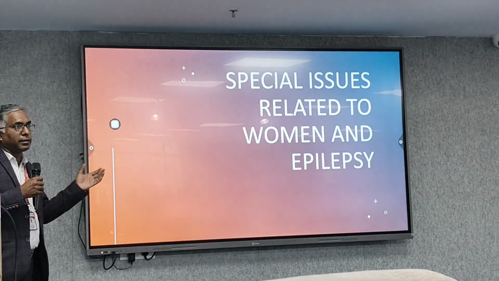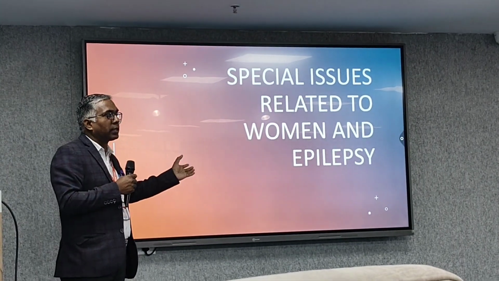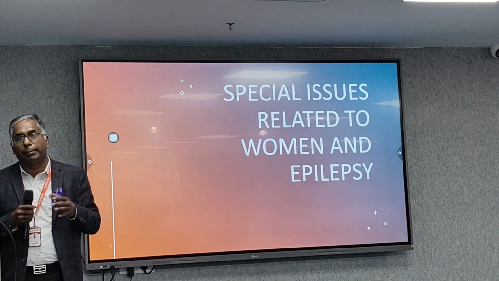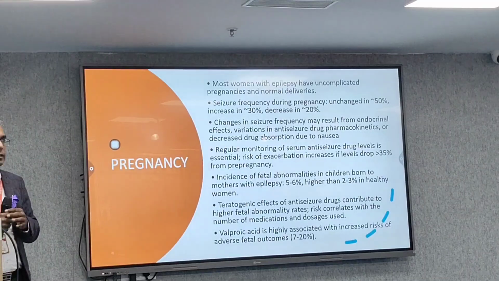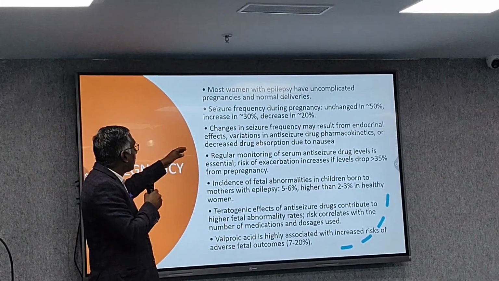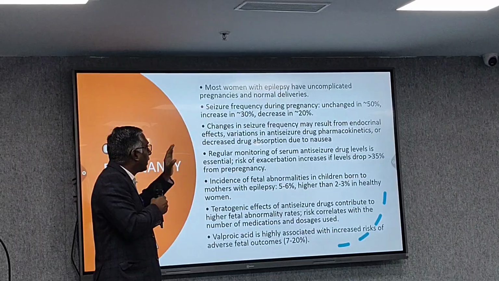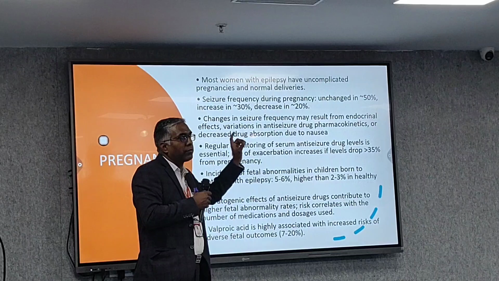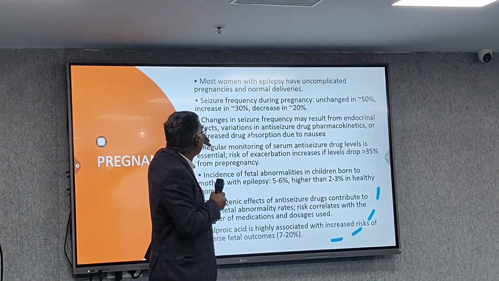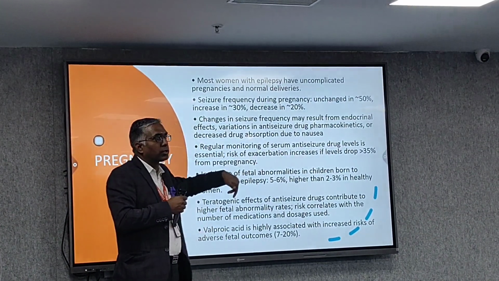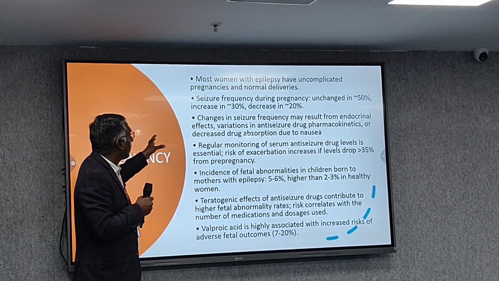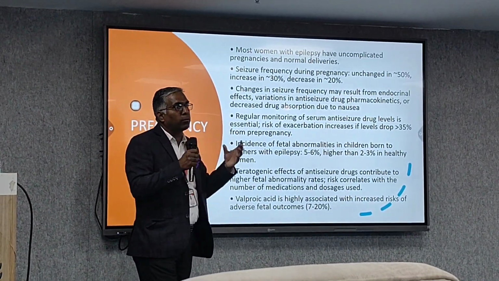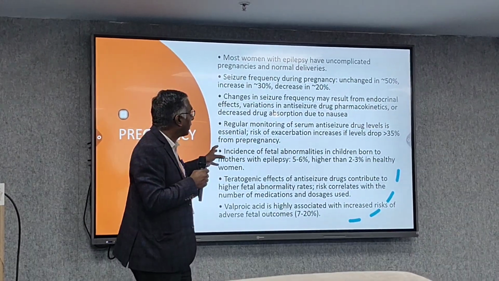Obviously, we have to think of another important aspect of the treatment of epilepsy in women, women having epilepsy. One aspect is pregnancy, as I already spoke about. Most women with epilepsy have uncomplicated pregnancy with normal deliveries, so that is the good part about it. But seizure frequency remains unchanged in 50%. Seizures may increase in 30% and decrease in 20%. This is how the data of seizures during pregnancy may occur. Changes in seizure frequency may result from endocrine changes, because so many hormone changes are ongoing in the patient, so that's why these things are there.